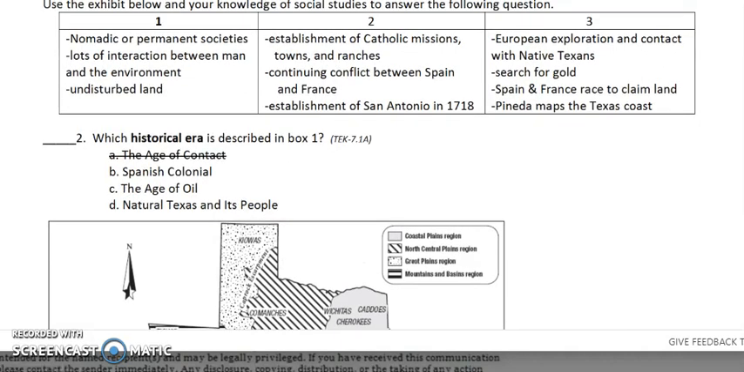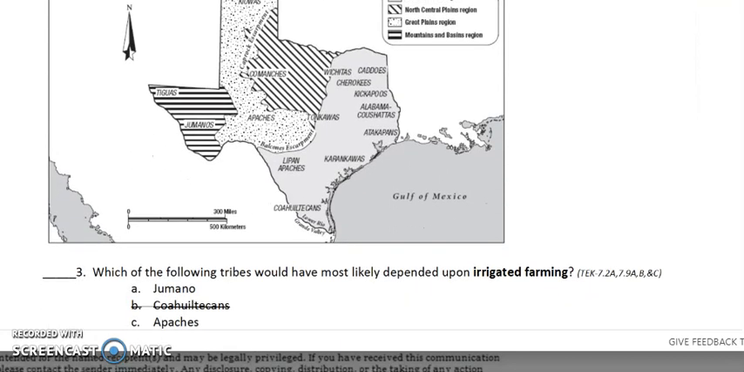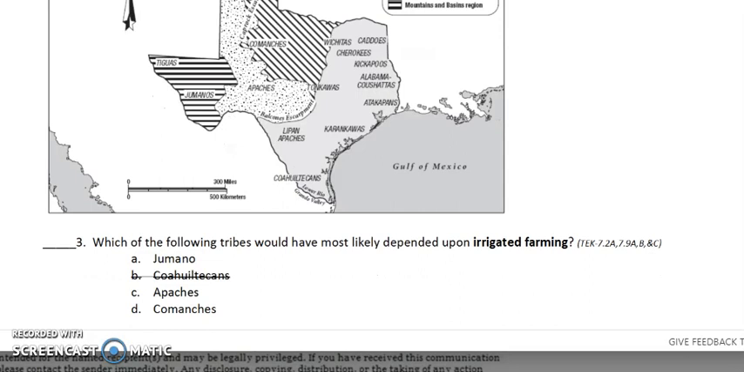Question 2. Which historical era is described in box 1? B. Spanish colonial. C. The Age of Oil. Or D. Natural Texas and its people. Question 3. Which of the following tribes would most likely have depended upon irrigated farming? A. B. Humano. C. Apaches. D. Comanches.